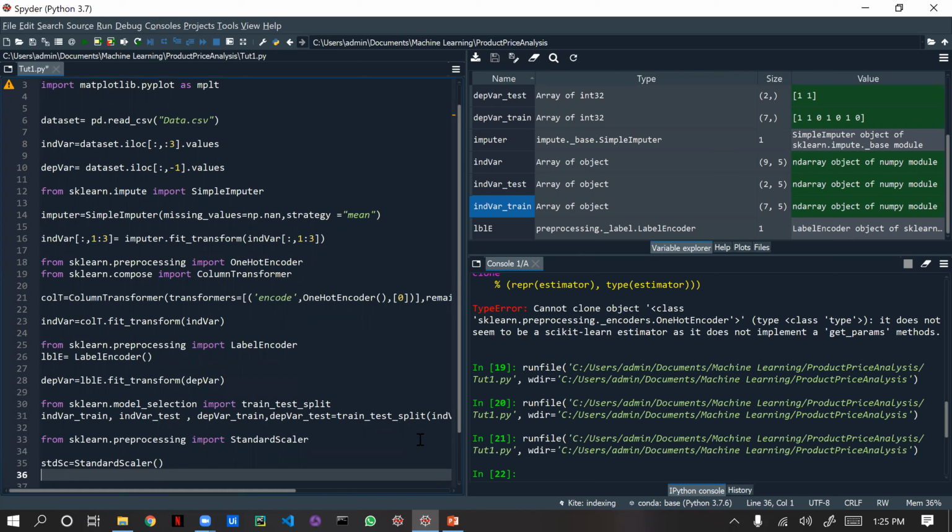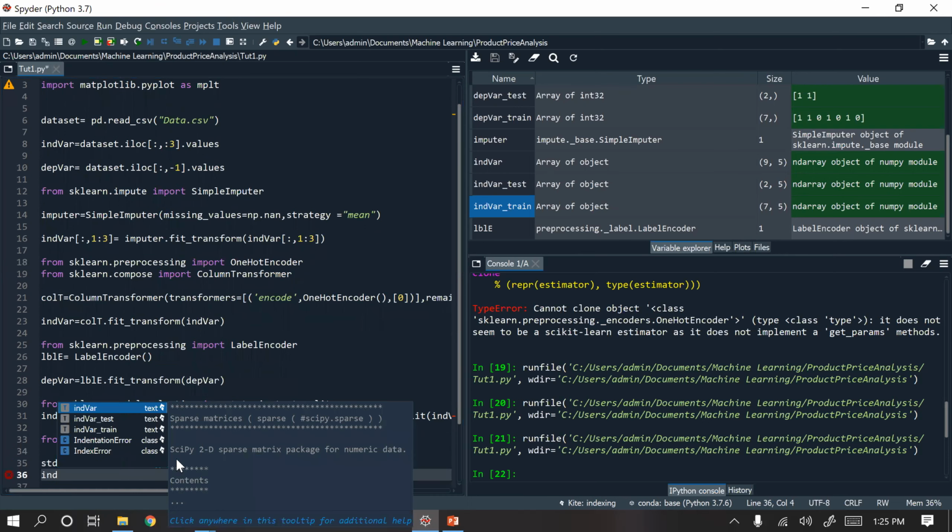Now we are going to give the independent variable. We are going to train our dependent and independent variable by using this train function. We have this independent train, correct?